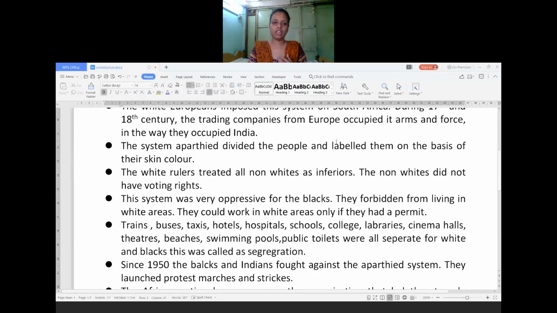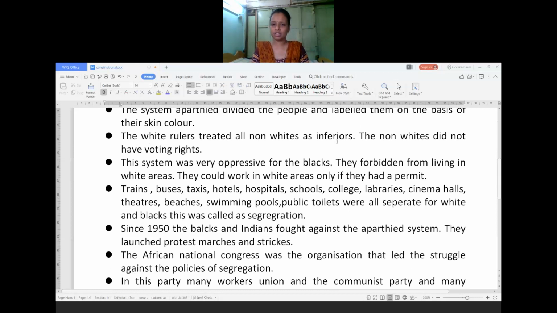In trains, buses, taxis, hotels, hospitals, schools, college libraries, cinema halls, theaters, beaches, swimming pools, and public toilets, everything was separate for black people as well as for white people. Whatever facilities I have mentioned, the worst facilities were being given to the black people there, compared to the white.